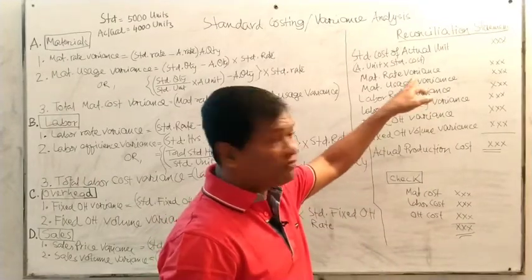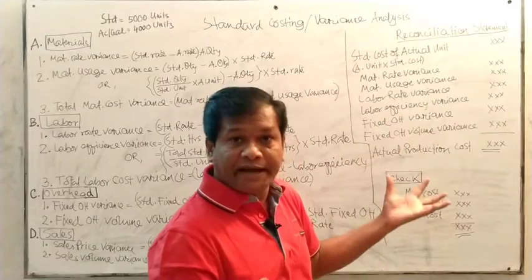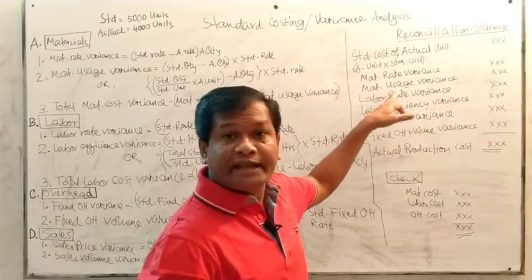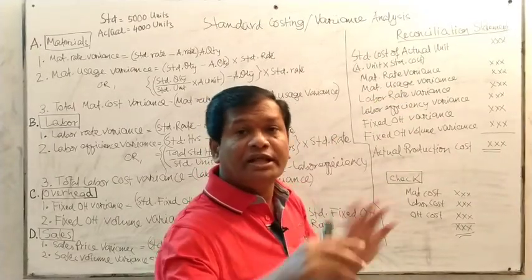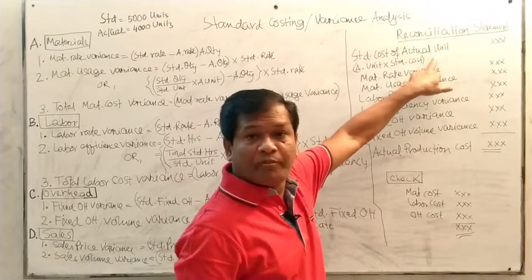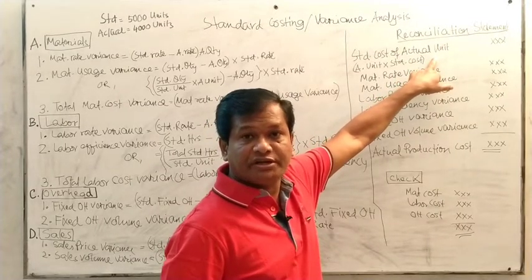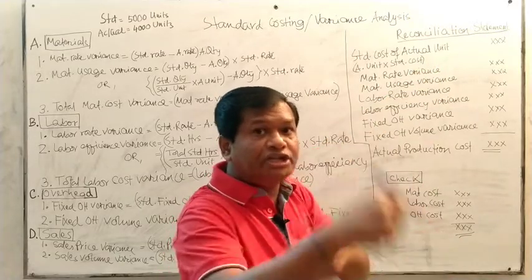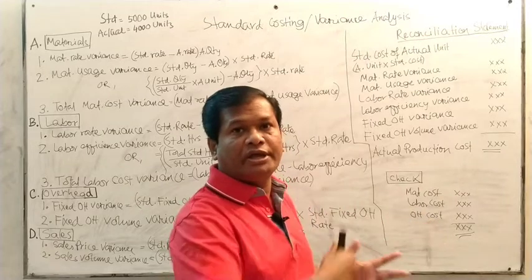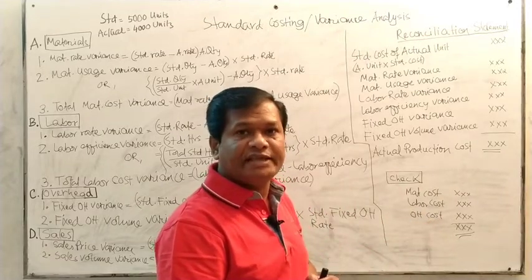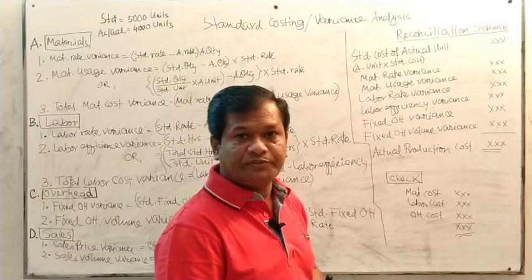So if it is favorable, it is normally to be added up, but whenever it is to be reconciled, then this cost is to be subtracted. If it is favorable, that is to be subtracted from the standard cost of actual units. And if it is adverse, then it is to be added up. This way you have to adjust this information with the standard costing of actual units.